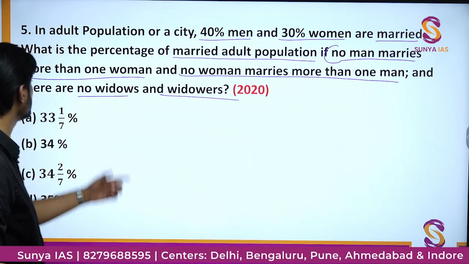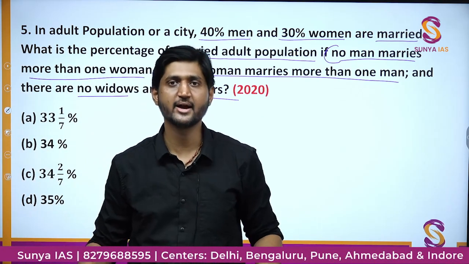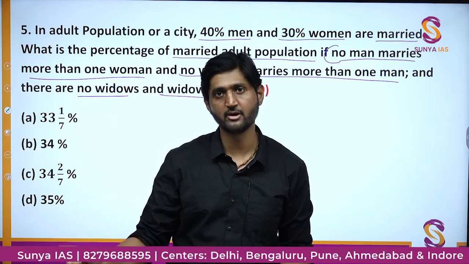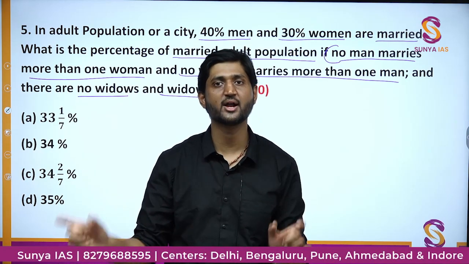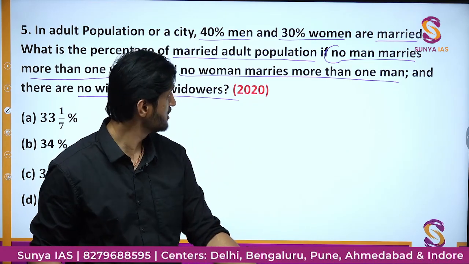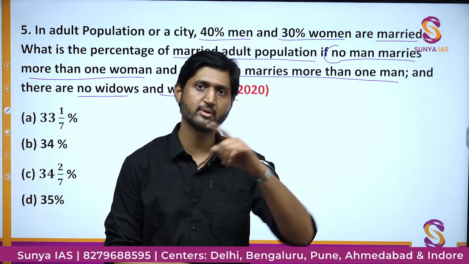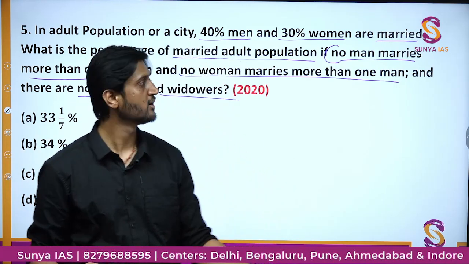And finally, there are no widowers and no widows. The basic idea is that for each married man, there is a married female. There are complete couples. There is no problem of widowhood, divorce or polygamy. So an equal number of married men and married women are there.